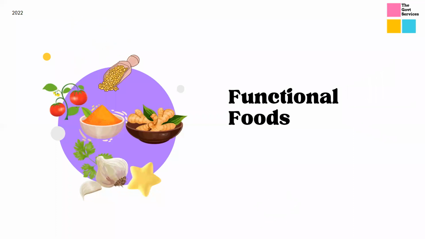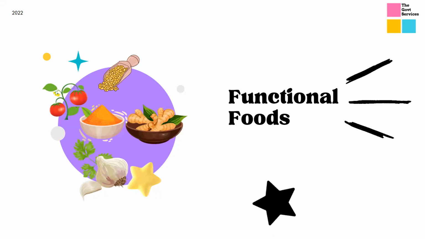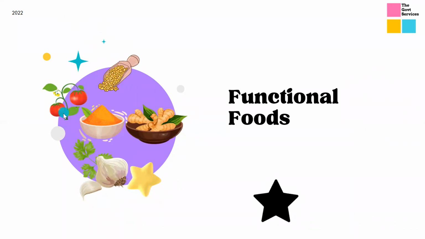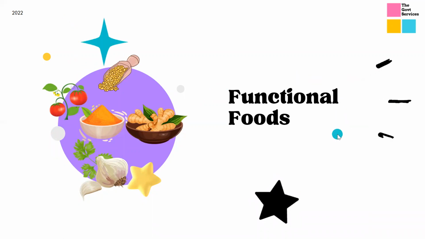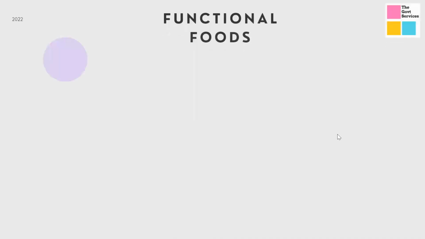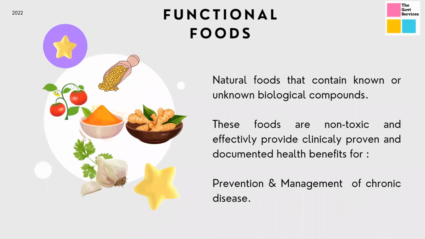So first of all, we'll talk about functional foods. So what are functional foods? As you can see on your screen, here it's fenugreek, tomato, then garlic, ginger, turmeric. So these are majorly functional foods. So let's talk in detail. Natural foods that contain known and unknown biological compounds. So functional foods, as I said, are natural foods.